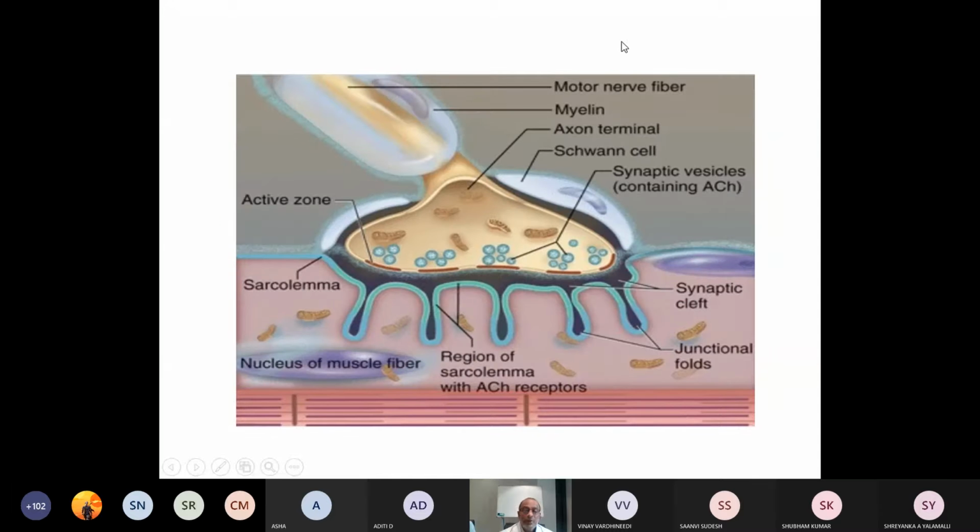So here, whatever I had mentioned: the axon terminal of the motor nerve, the myelin sheath, Schwann cells. The terminal portion is presenting as a button, the terminal button. Then this bulbous portion contains vesicles, which in turn contain neurotransmitters. Plenty of mitochondria are also seen.